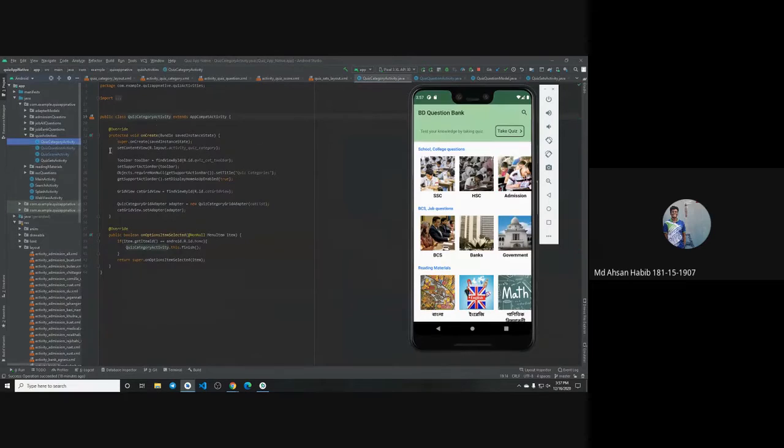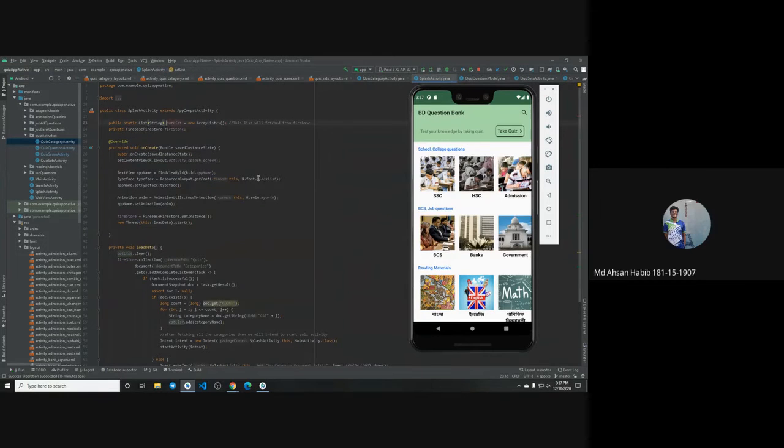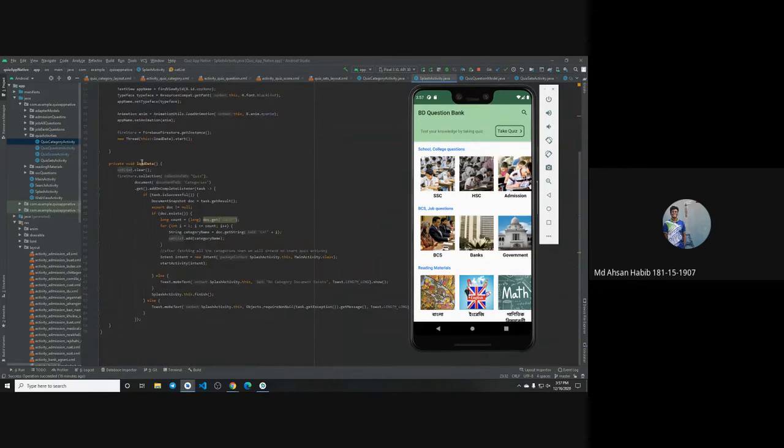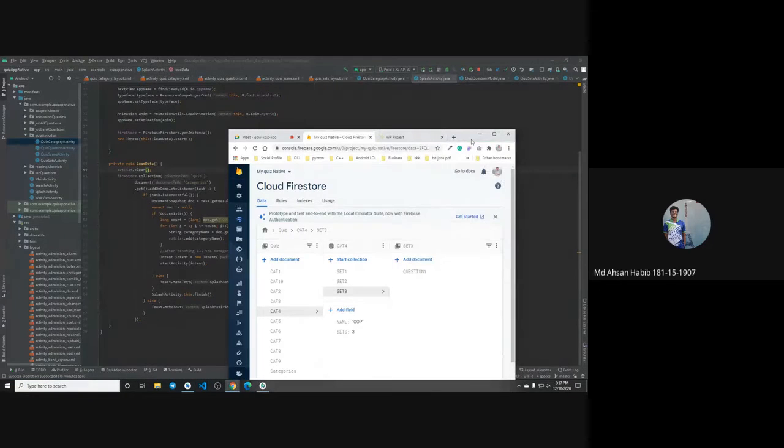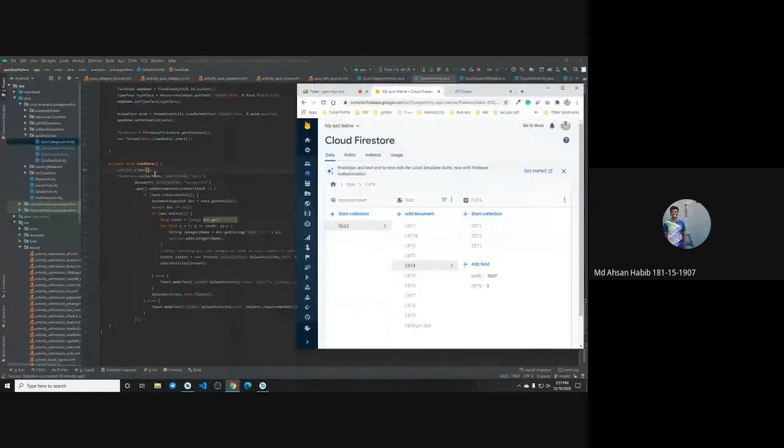There is the simple quiz category. In quiz category, it's very simple. We have just implemented the grid view and category list. The category list will fetch the data, and I have been fetching it all from Firebase. So load the data. Here is load data. If we want to show here the Firestore.collection, first of all I have the quiz.